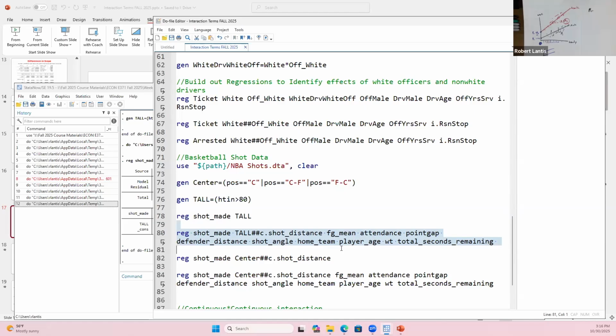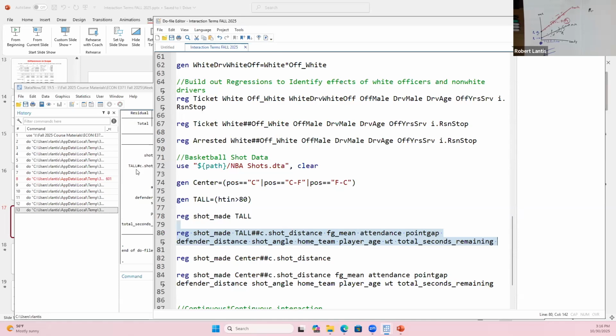So in almost any sport, even if you don't like basketball, the further you are away from something, is it going to be harder or easier to be successful? More difficult, right? But for someone who's taller, maybe being further away is even more difficult for them. So we think there might be an interaction between these. So I included this dummy variable, was the person identified as tall or not, and then interacted it with this continuous variable, shot distance, which I believe was feet from the hoop or something like that.